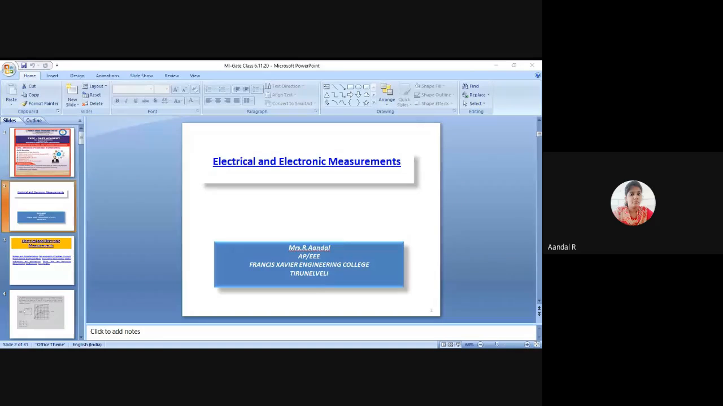Electric circuits and measurements and instrumentation paper. Analog circuits are the basics of this electrical and electronic measurements paper. This electrical and electronic measurement paper is one of the simple papers to score good marks in the GATE paper. Okay, this deals with very simple basic questions.